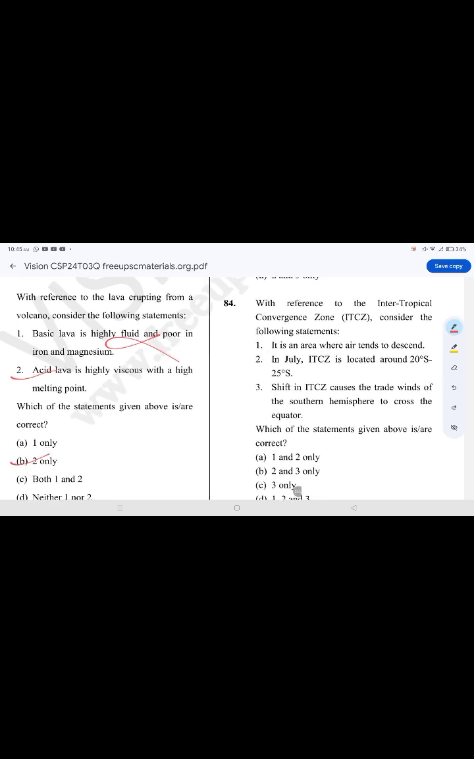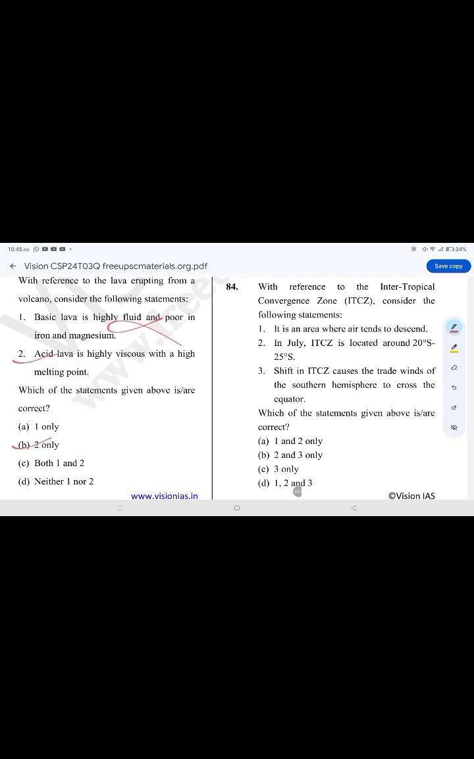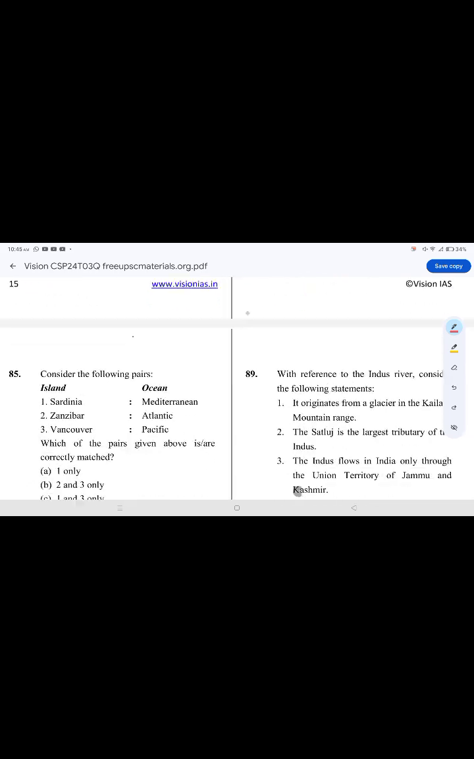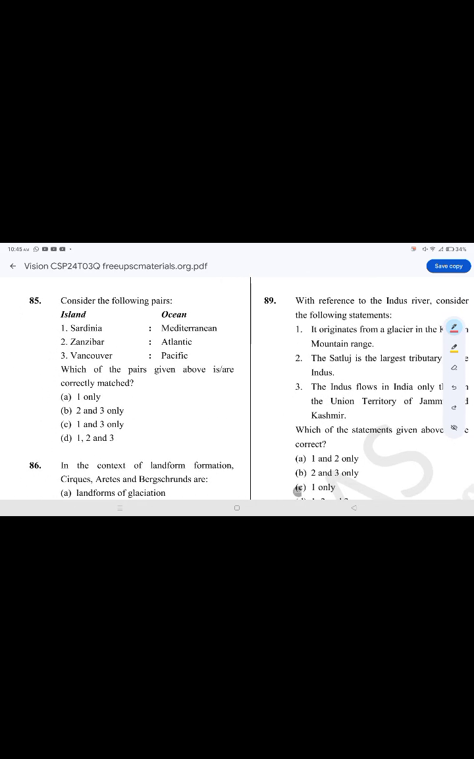With reference to the ITCZ, consider the following statements. The correct option is option C, 3. Shifting altitude causes the trade winds of the southern hemisphere to cross the equator. In July, it is located around 20. It is false. It is an area where air tends to descend. It is also false.